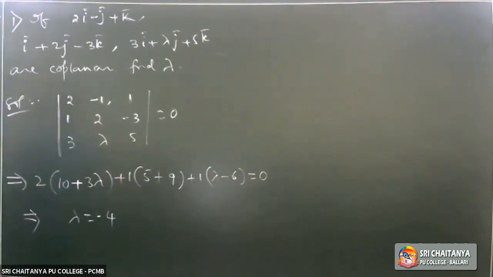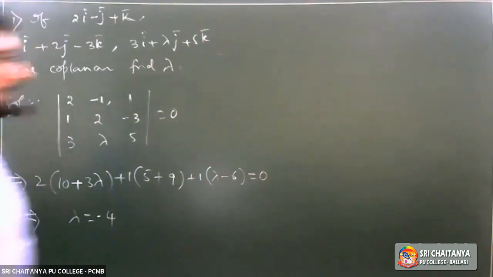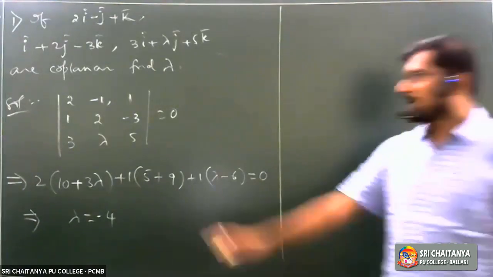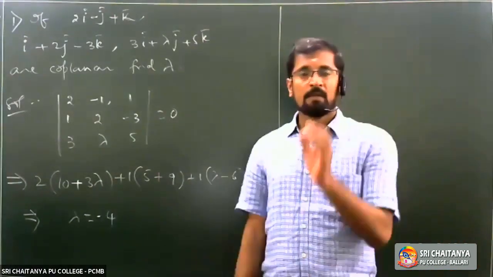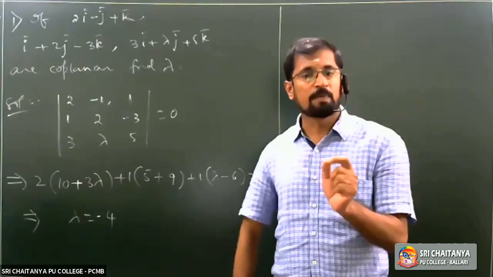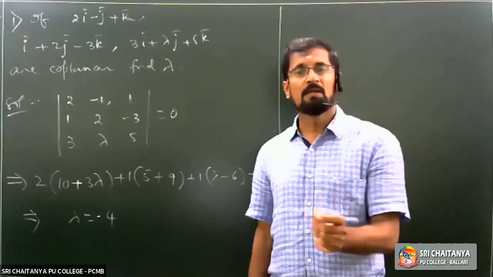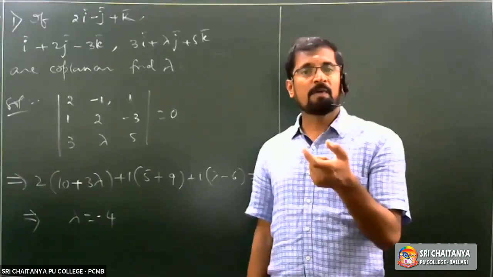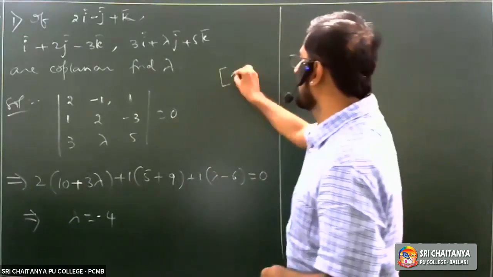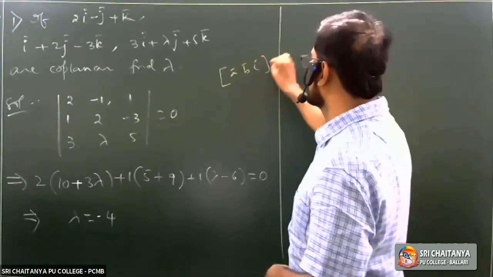I am going to write the next problem on the board. Copy this problem. I am going to repeat this. Three vectors A bar, B bar, C bar are said to be coplanar if the box of A bar, B bar, C bar is equal to 0. You should write, if you want, box A bar, B bar, C bar is equal to 0.